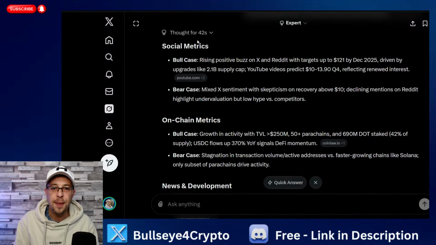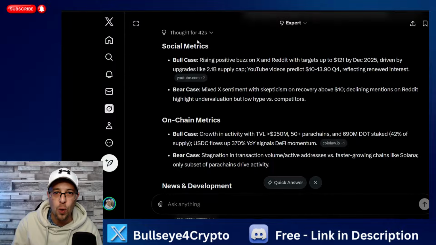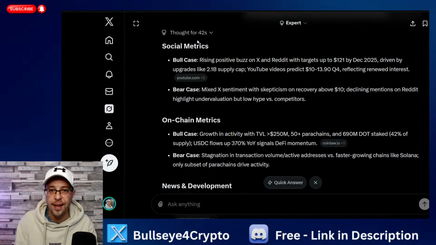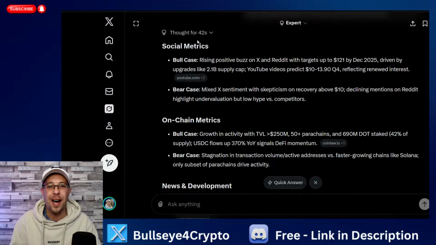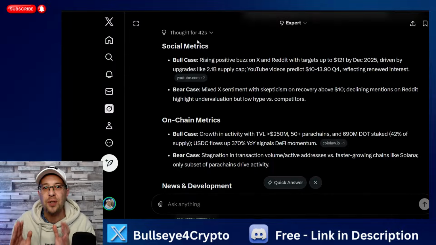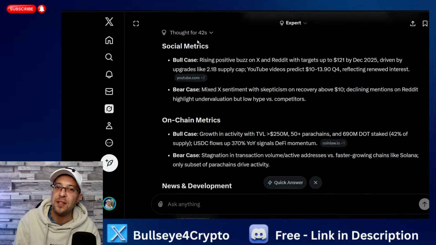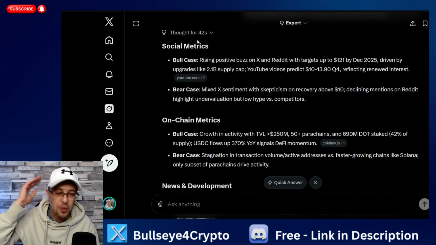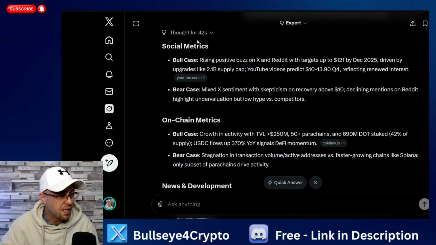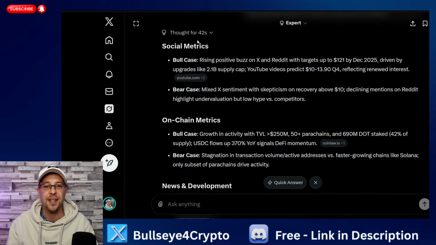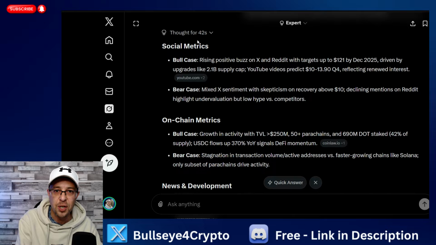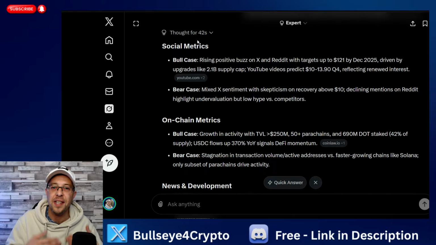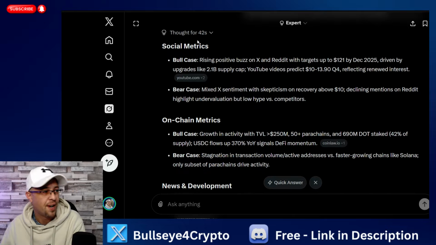And one thing that you need to think about is, what have we asked Grok to do? What is the input? We've asked it to search one thing: social metrics. What happens when you search social metrics? You search things like X, you search things like Reddit, you search things like YouTube. And some of these top analysts have got bull predictions, which are sky high, which I think are unreasonable. So one thing you need to understand is, take the first part with a pinch of salt, because it's analyzing these collectively to paint a bigger picture to get a better end result.